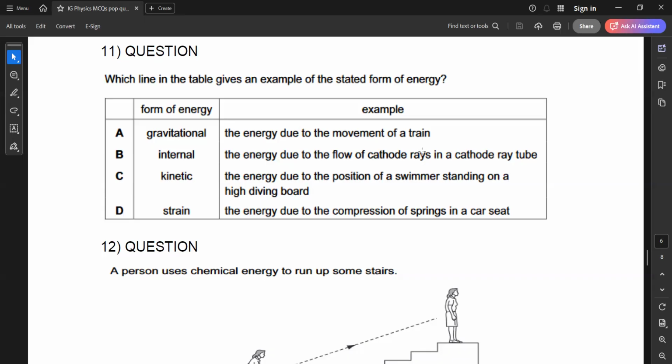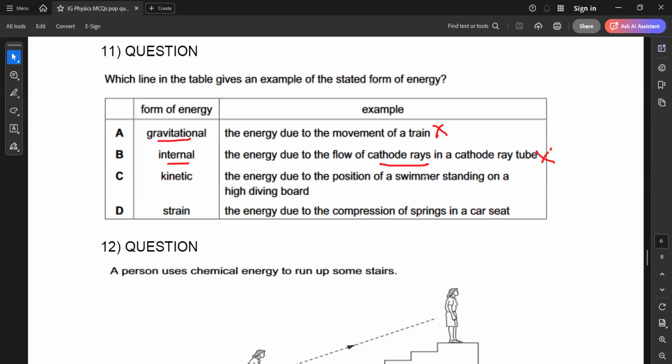So gravitational potential: the energy due to a moving train, no, that's not gravitational potential, that is kinetic energy. Internal: the energy due to a flow of electrons. When anything is flowing, it possesses kinetic energy, or as a moving charged particle, electrical energy also, because electrons are there. Or you can also say kinetic, but not internal.